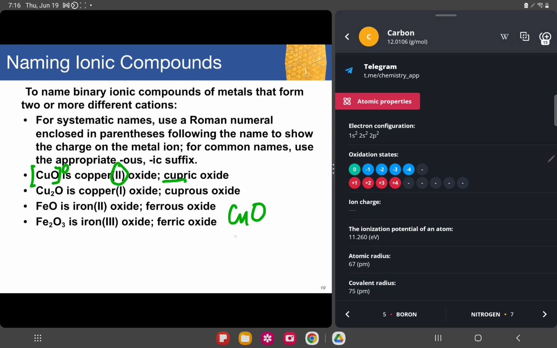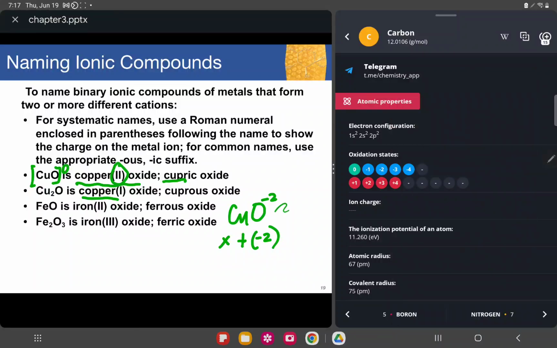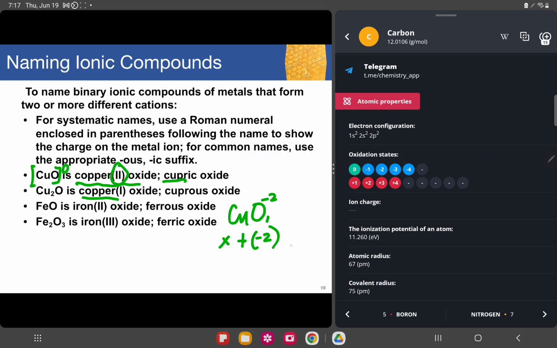And our x would be copper because we didn't know if it's 2. Say for example, we don't know this part. We don't know if copper is 2 or 1. For this case, always remember that oxygen is always negative 2, the oxidation state that we are using, except for peroxide. For copper, we have positive 1 and positive 2, and we don't know which one is which. So this will be our x plus negative 2 for oxygen. Since we only have 1 oxygen, negative 2 times 1 is still negative 2. In totality, it would be 0.